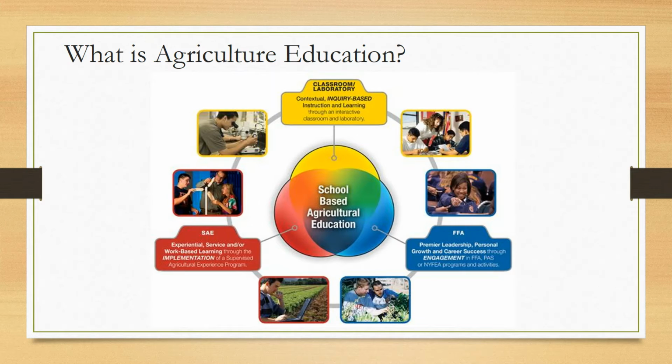And for this class, it also includes the chemistry labs that we'll be working on both inside the classroom and on the school farm. We also include SAE and FFA as a part of the class. Under Public Law 740, we can actually grade students based off of their participation in SAE and FFA, even though a lot of those activities are going to be outside of the normal class time. So that's one thing to understand.